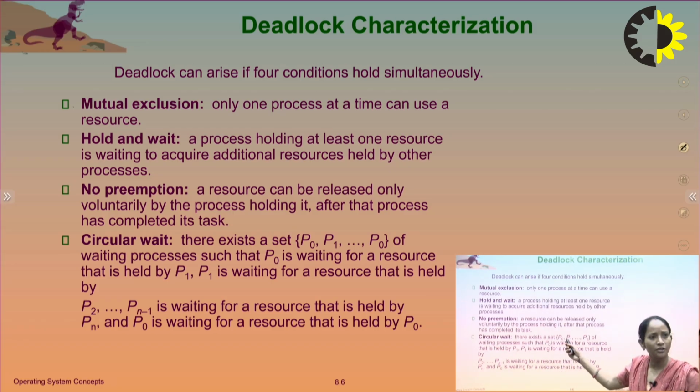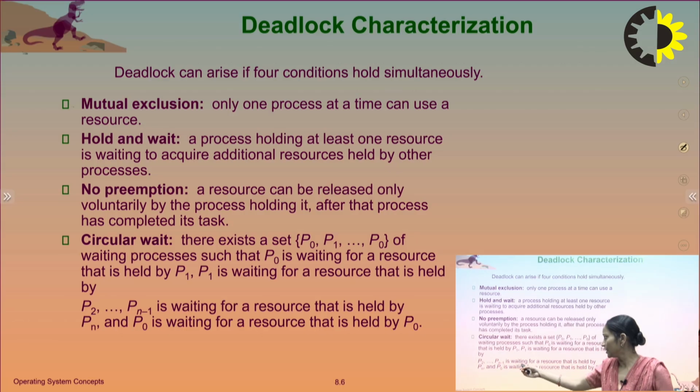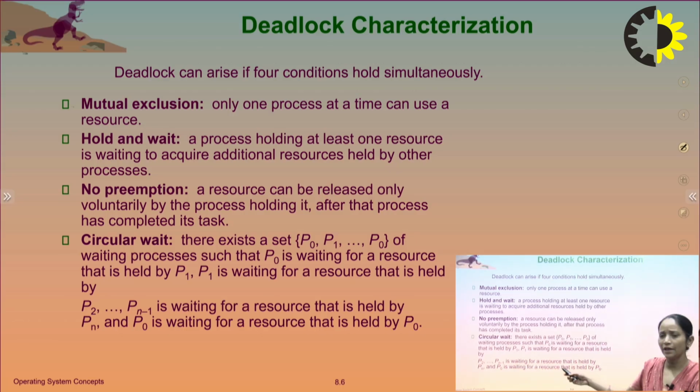P0 is waiting for a resource that is held by P1. P1 is waiting for a resource that is held by P2. P2 is waiting for a resource that is held by P3, and up to Pn minus 1 is waiting for a resource that is held by Pn, and Pn is waiting for a resource that is held by P0.